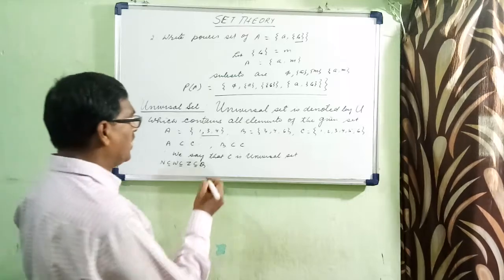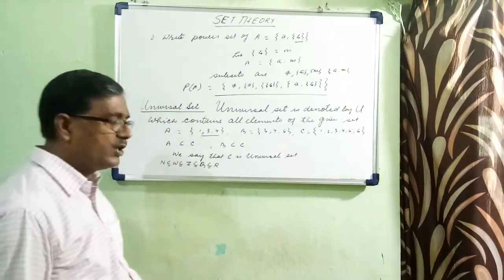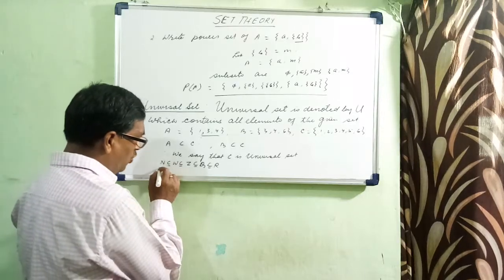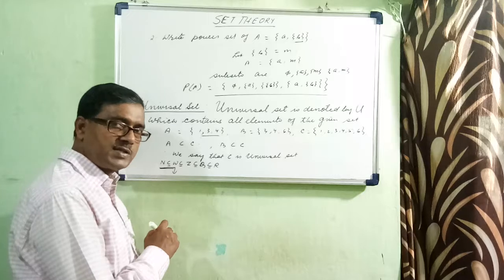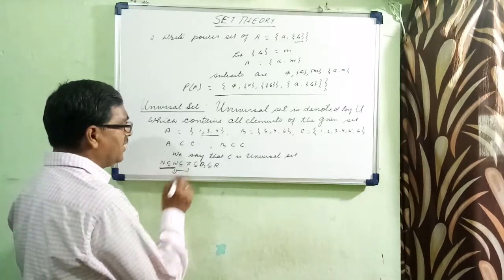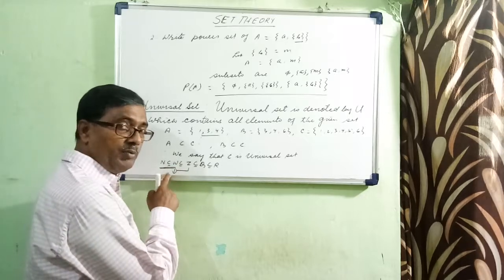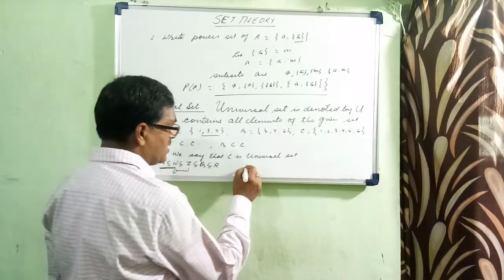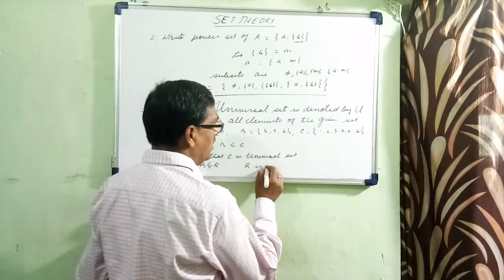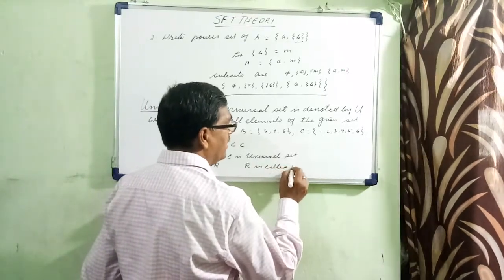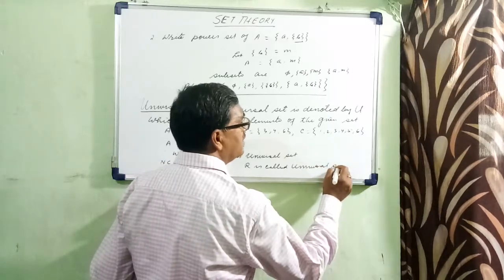And rational numbers are a subset of all real numbers. So when you compare these two, W is the universal set. When you compare these, Z is the universal set for both N and W, and so as a whole we will take R, which is called the universal set.